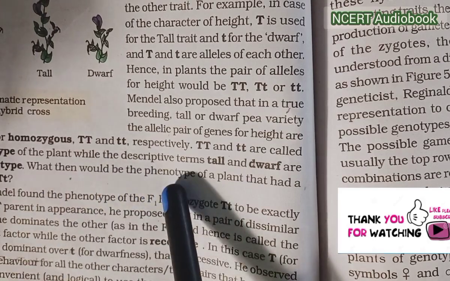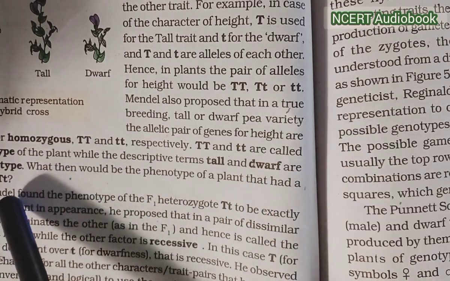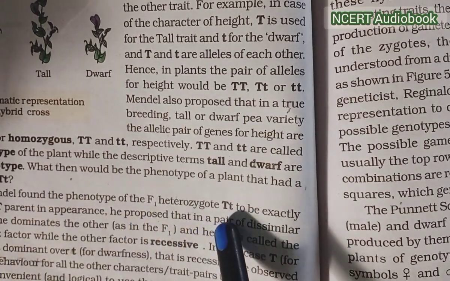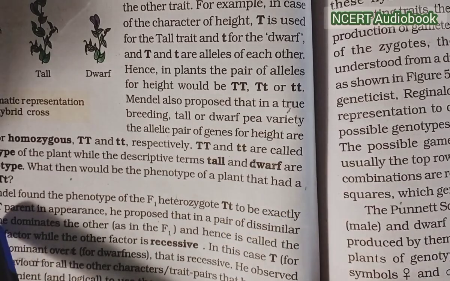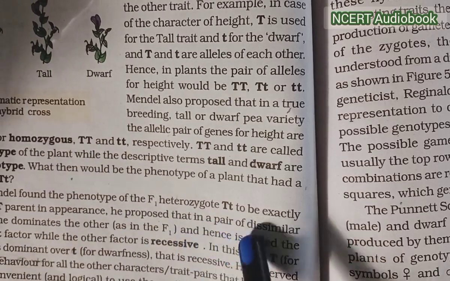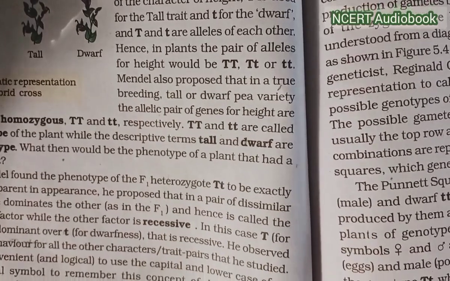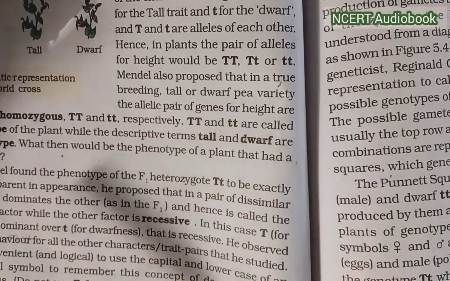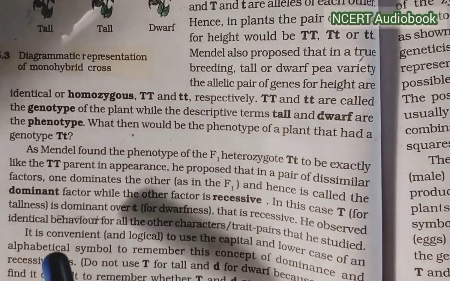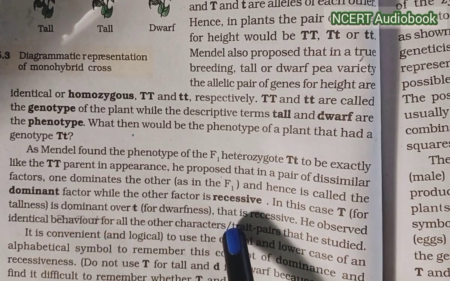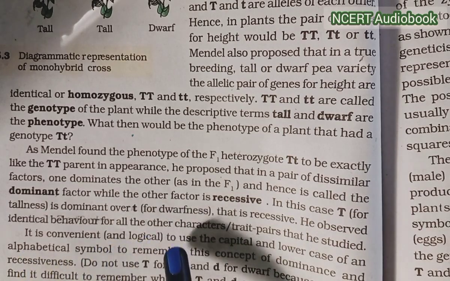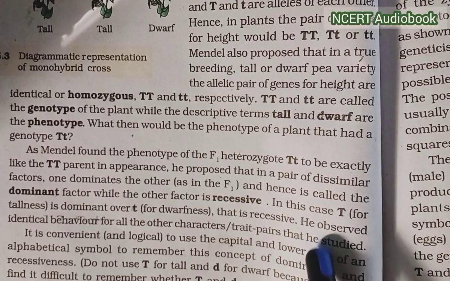What then would be the phenotype of the plant that had the genotype capital T small t? As Mendel found the phenotype of the F1 heterozygous capital T small t to be exactly like the capital T parent in appearance, he proposed that in a pair of dissimilar factors, one dominates the other, and hence they are called the dominant factor, while the other is called the recessive factor. In this case, capital T is dominant over small t, which is recessive. He observed identical behavior for all the other trait pairs that he studied.